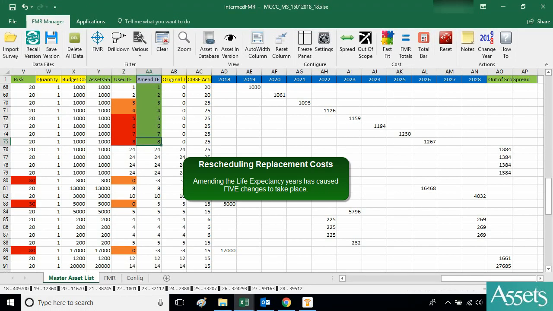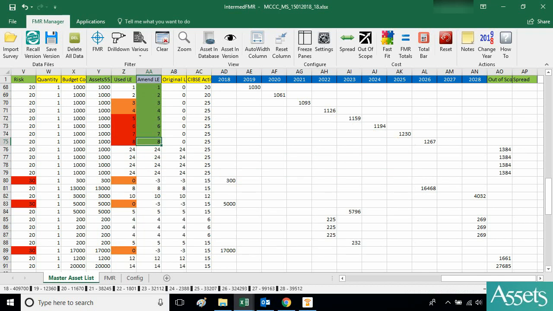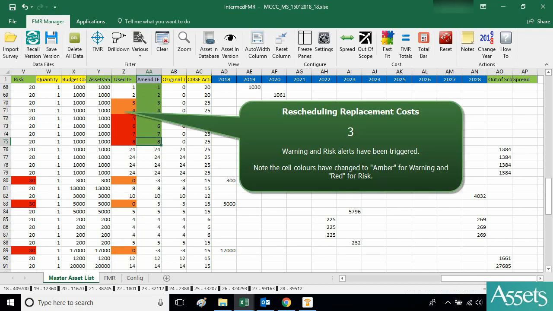Amending the life expectancy years has caused 5 changes to take place. 1. All of the relevant replacement costs have been rescheduled into the respective years. 2. Inflationary costs have also been added. 3. Warning and risk alerts have been triggered. Note the cell colors have changed to amber for warning and red for risk.